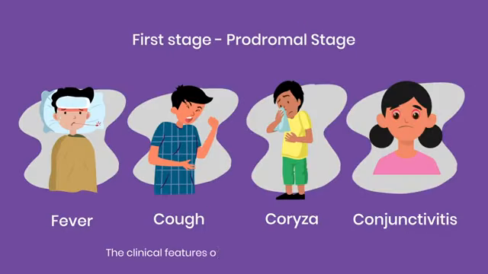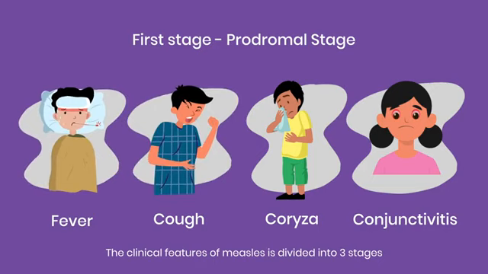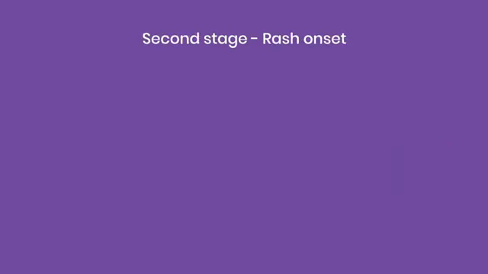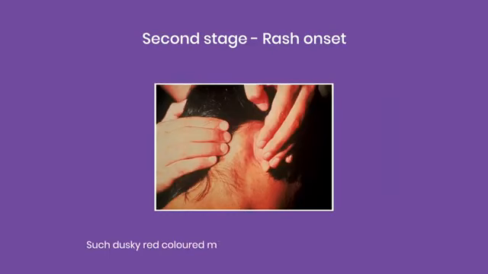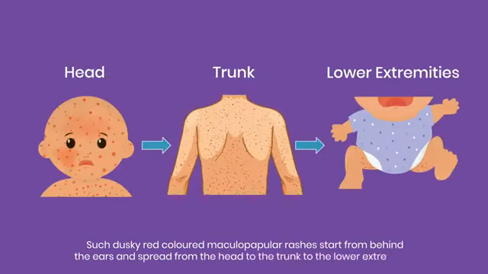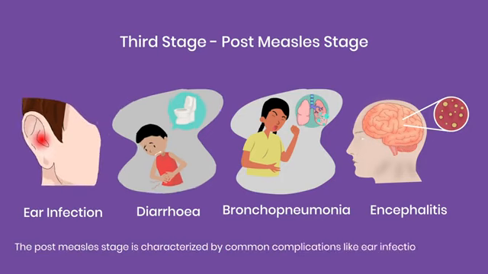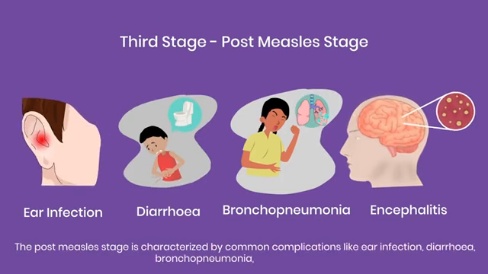The clinical features of measles are divided into 3 stages. The first stage, which is the prodromal stage, accounts for symptoms like fever, cough, coryza, conjunctivitis. In the second stage, dusky red-colored maculopapular rashes like these start from behind the ears and spread from the head to the trunk to the lower extremities. Finally, the third stage, which is the post-measles stage, is characterized by common complications like ear infection, diarrhea, bronchopneumonia, encephalitis, etc.